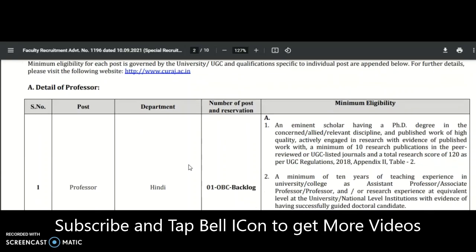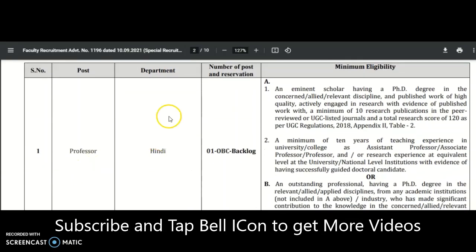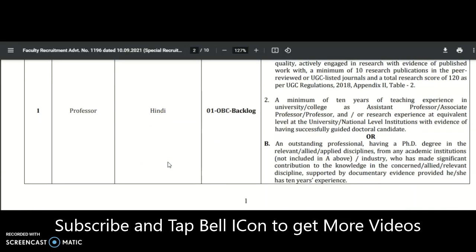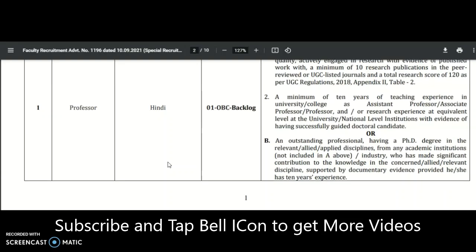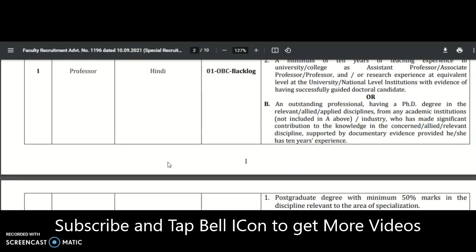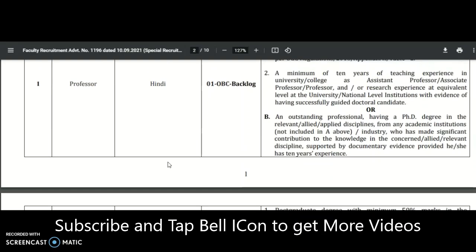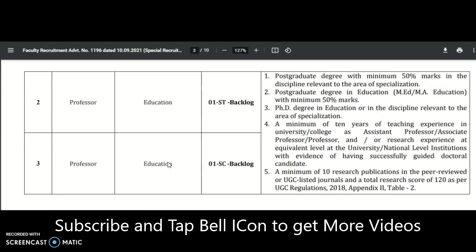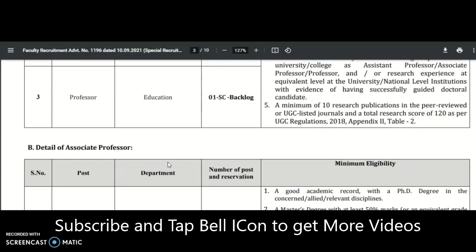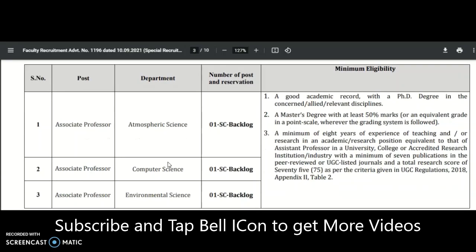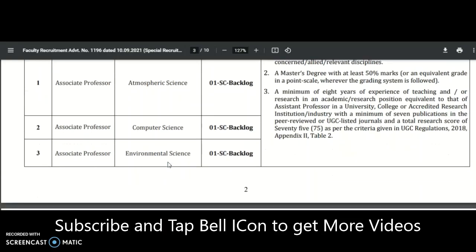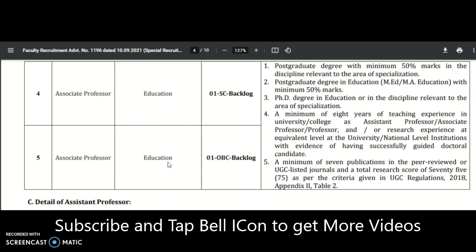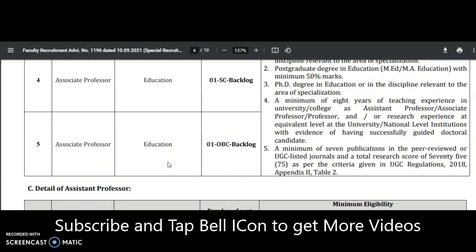And coming to the professor, the department Hindi, and here the minimum eligibility is also given. For professor and associate, for both of these two, the PhD as well as the minimum experience is required. But anyhow, I am just telling the subjects here. For professor: Hindi, education, one for ST and one for SC. And coming to the associate professor: atmospheric science, computer science and environmental science, and education, one SC and one OBC.